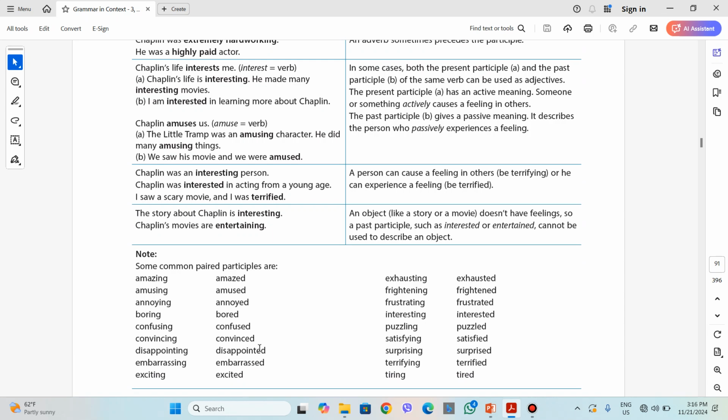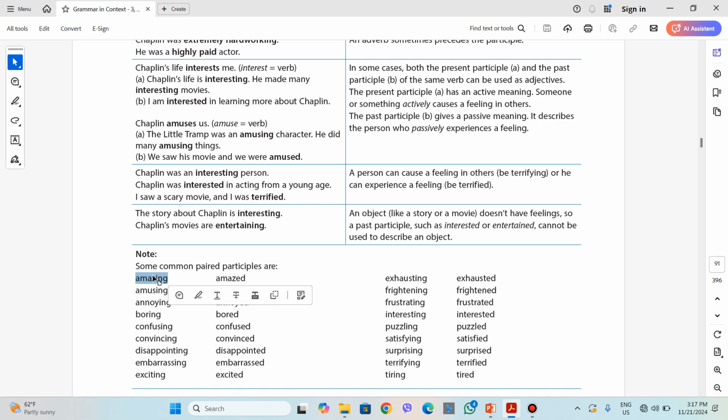But on the other hand, the ing, the present participle, can be used with both people and things because someone can be interesting and something can also be interesting. A movie can be interesting. A mobile phone can be surprising, a new mobile phone. Tablets can be frustrating. It causes you to be frustrated.